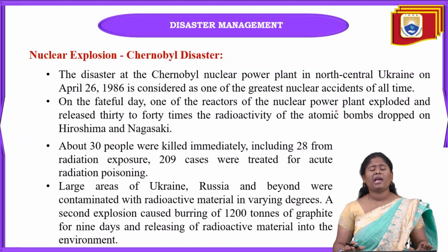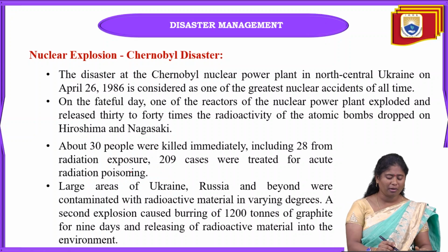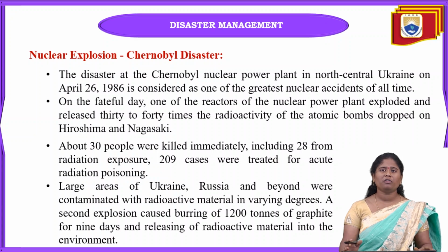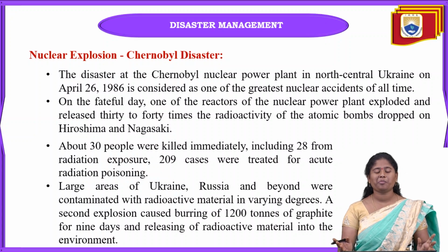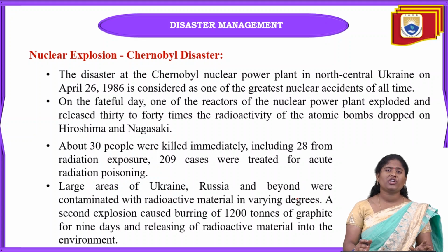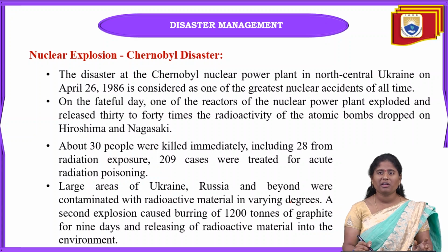At that time, almost 30 people died, including 28 from radiation exposure, and 209 cases were treated for acute toxicity. Why? Because acute toxicity is nothing but what? It means that within 24 hours they react to the exposure, the exposure to these radioactive materials. Because of that, very large areas of Ukraine and Russia were contaminated with this radioactive material, in various degrees.